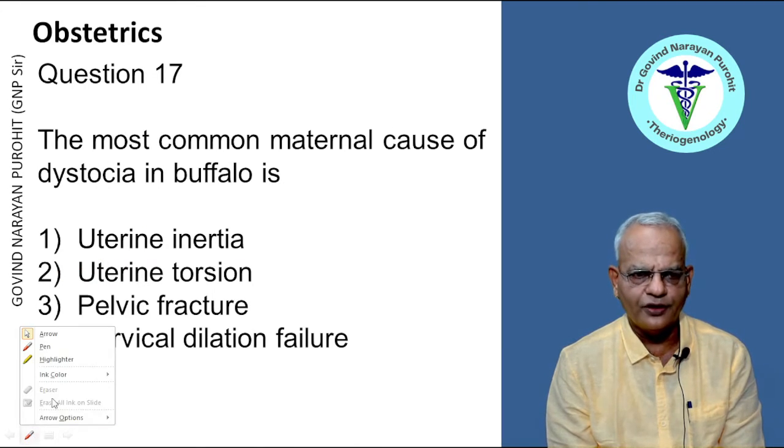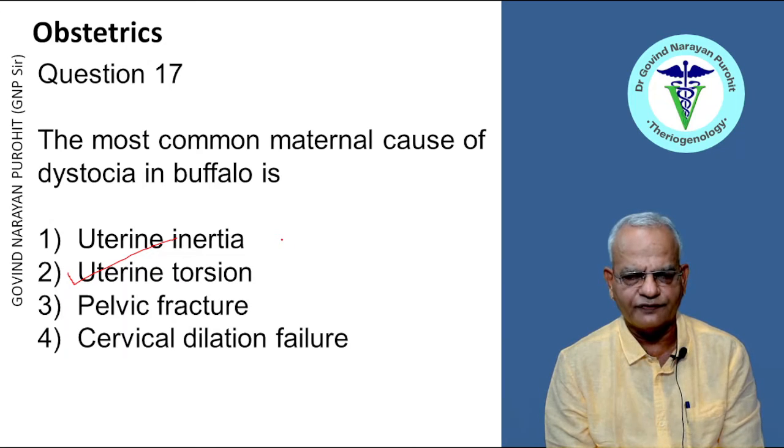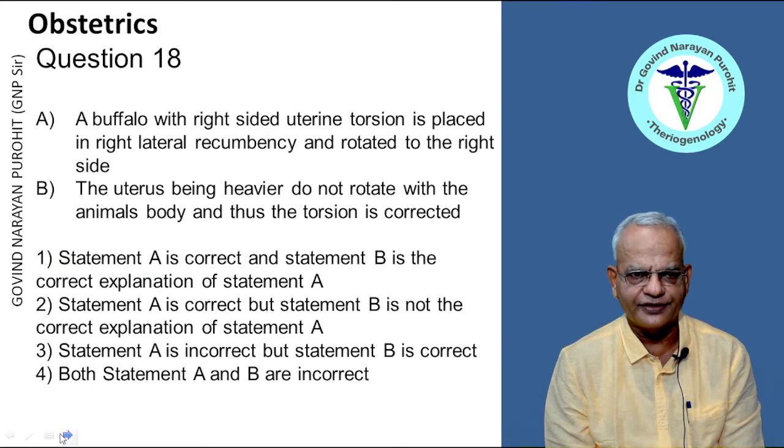The most common maternal cause of dystocia in the buffalo is uterine torsion. 70% of the cases of dystocia in buffalo are because of uterine torsion. Cervical dilation failure is less prevalent in buffalo as compared to cattle or other species. So uterine torsion is the right answer, right?